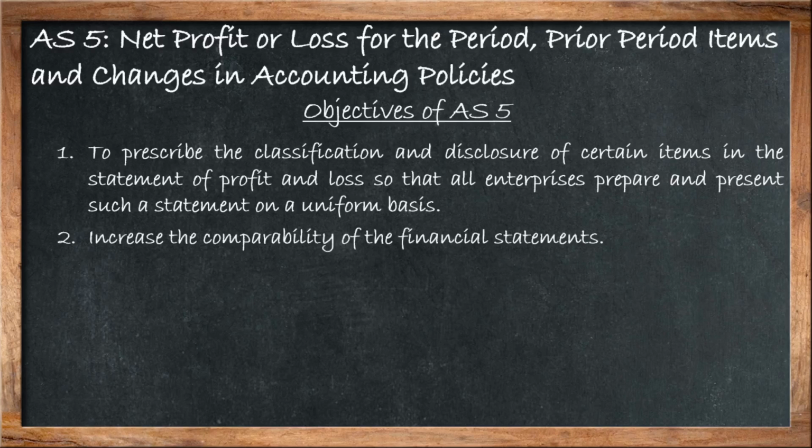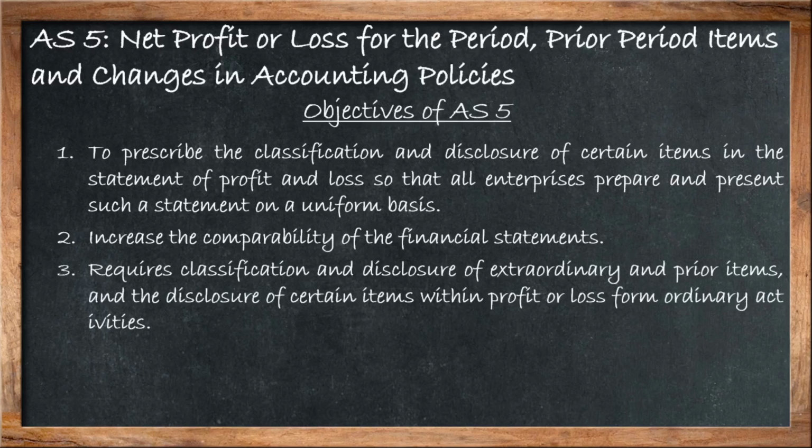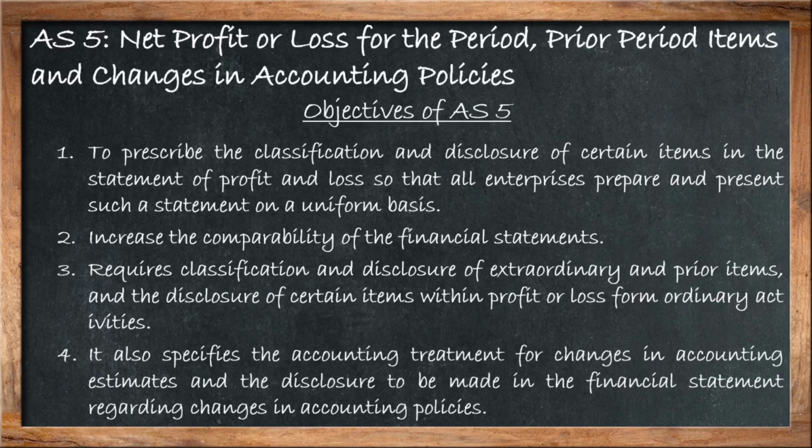It also increases the comparability of the financial statements, then requires classification and disclosure of extraordinary and prior period items and the disclosure of certain items within profit or loss from ordinary activities. So these are the objectives of AS5. The last objective of AS5 is that it also specifies the accounting treatment for changes in accounting estimates and the disclosure to be made in the financial statement regarding changes in accounting policy.